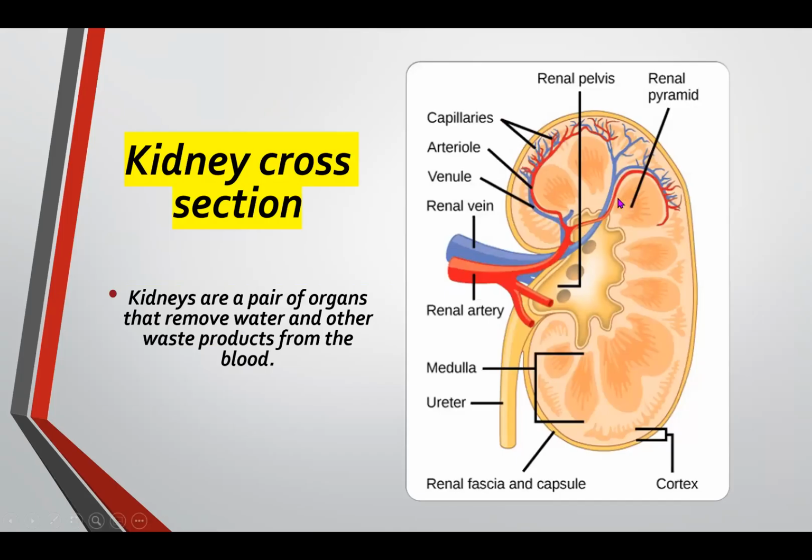And also, if we cross section, the kidneys' cross section is this one. It also has the veins and artery. We know that the artery is the one bringing the blood inside the kidneys, and the vein is the one taking the blood out of the kidneys. So kidneys are a pair of organs that remove water and other waste products from the blood. They are filtering the blood.